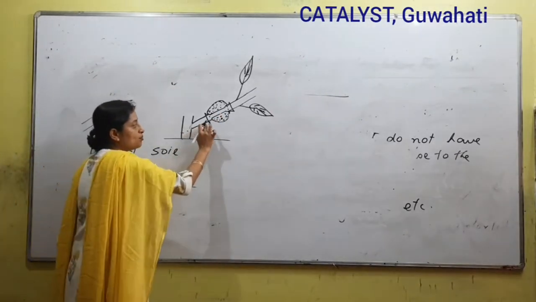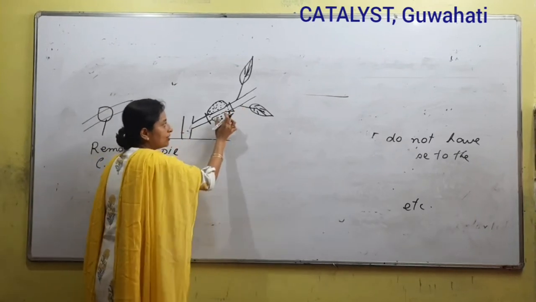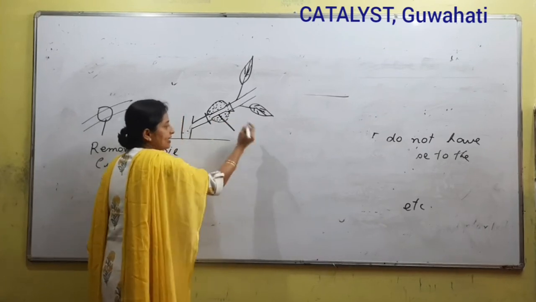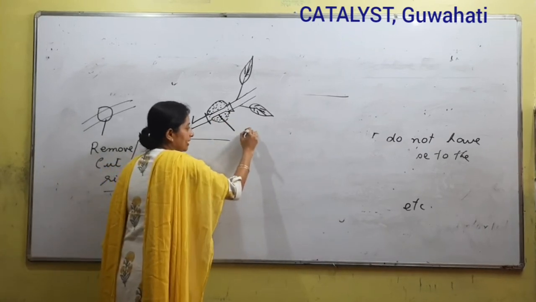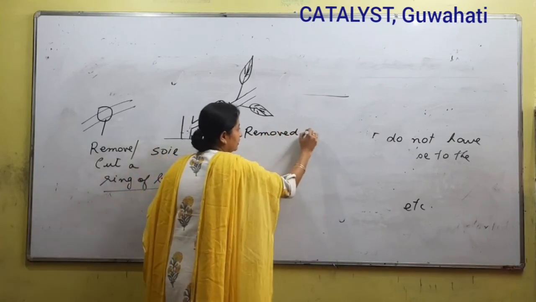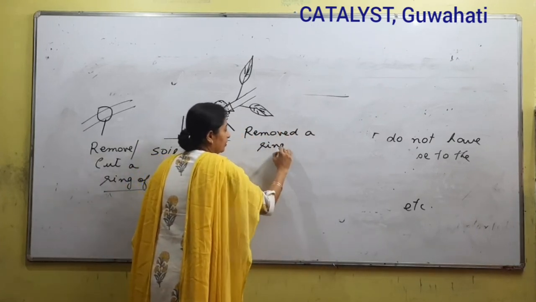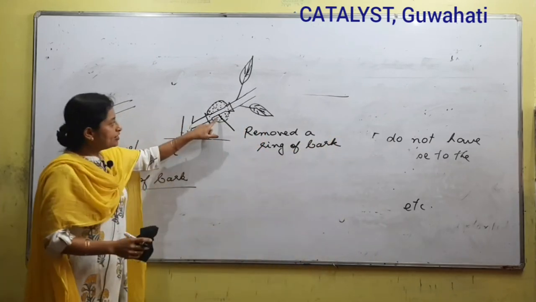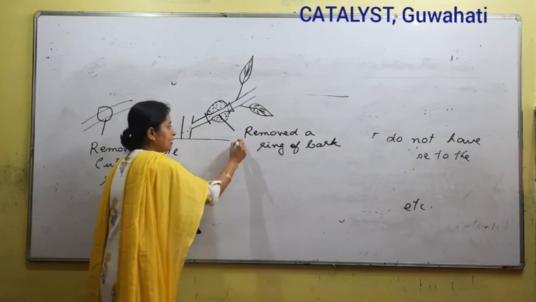So if you notice, this portion is thick, this portion is also thick, but we have a thinner portion in the middle, and this area is the area where we have removed a ring of bark. ইয়াৰ পৰা tissues খিনি গুচালো. This is the first step.